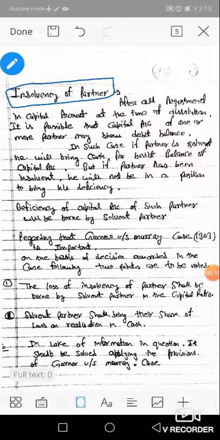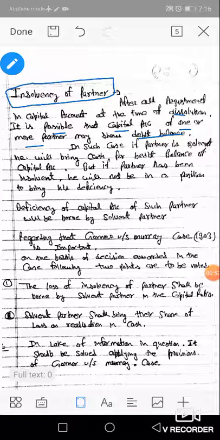Now let's start. After all adjustments in capital accounts at the time of dissolution, it is possible that the capital account of one or more partners may show a debit balance. Debit balance means negative balance. Credit balance means positive balance of the partner's capital account. Credit balance means the firm pays the credit balance to the partner. In case of debit balance, the partner pays the debit balance to the firm.